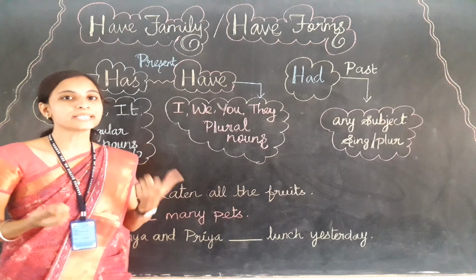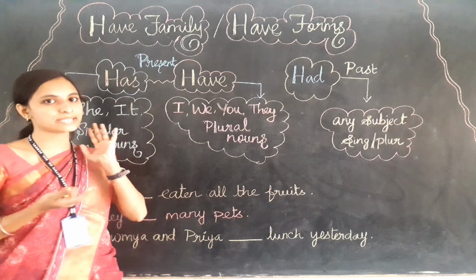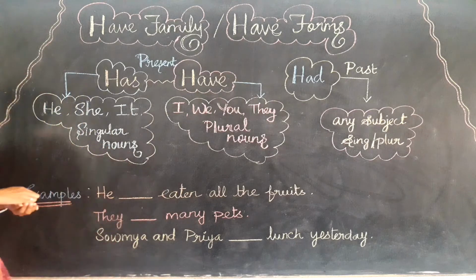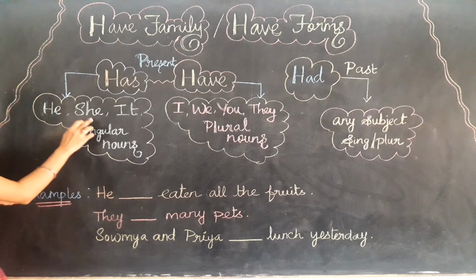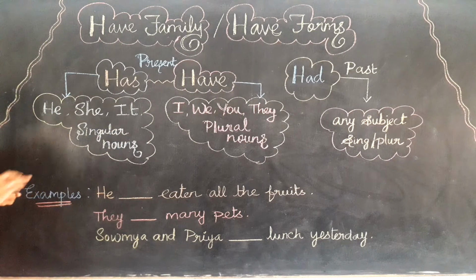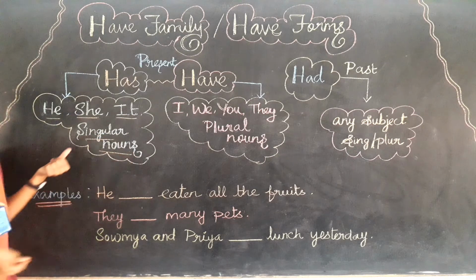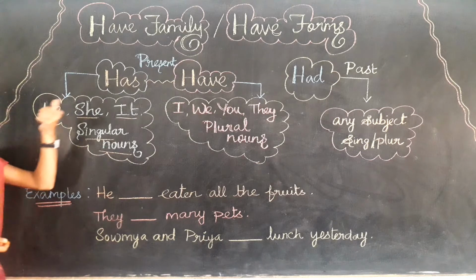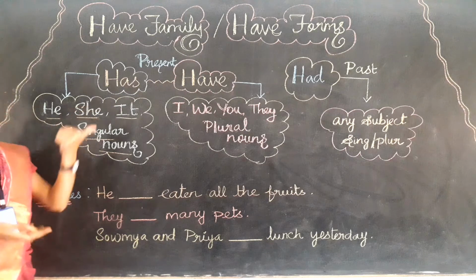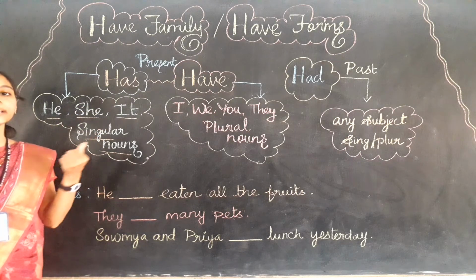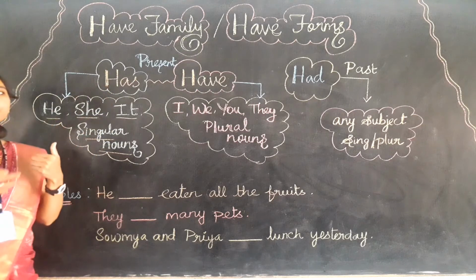Now let's learn where we can use has. With what subject do we need to use has in a sentence? Has can be used after the subject he, she, it, or a singular noun. He, she, it, or singular nouns, we can use has. Like he has a pen. She has a pen. It has a house. So when we are talking about a singular noun, there we can use has.